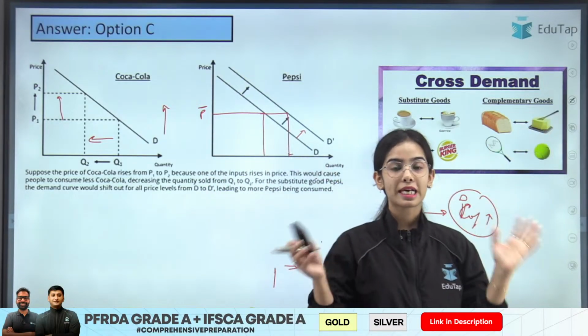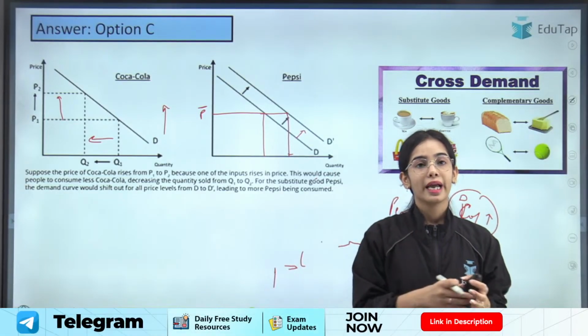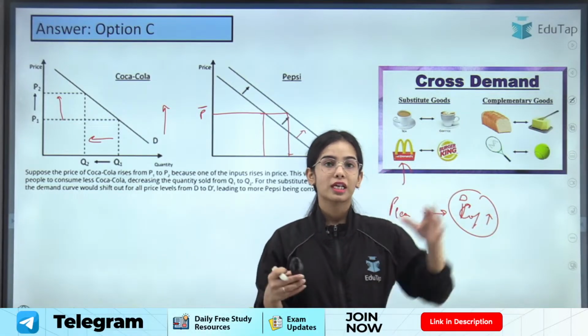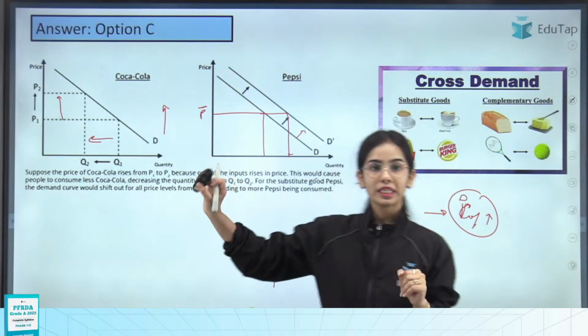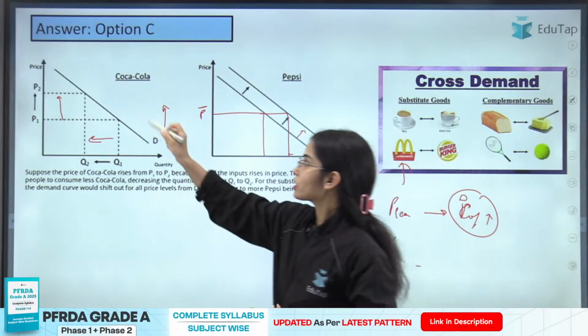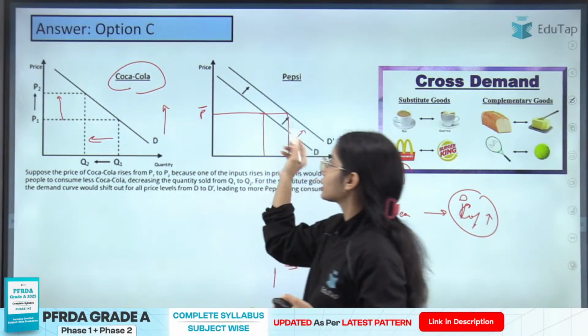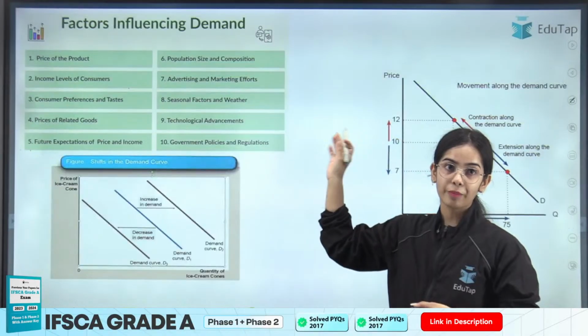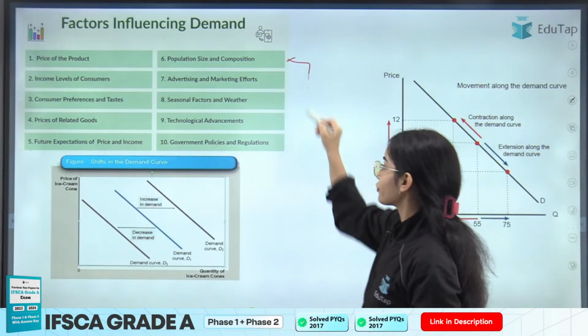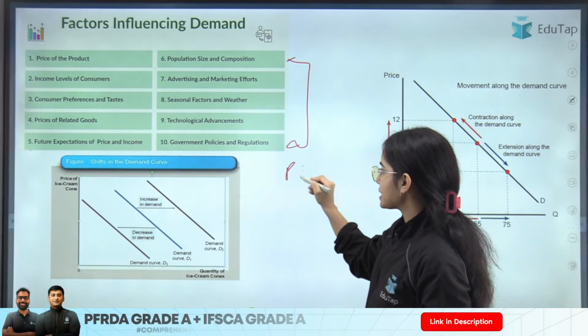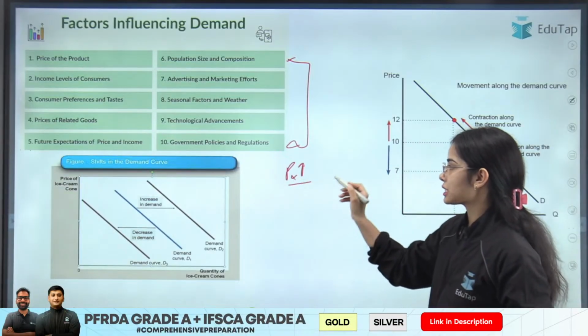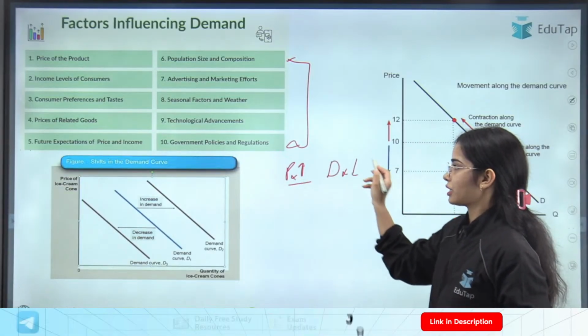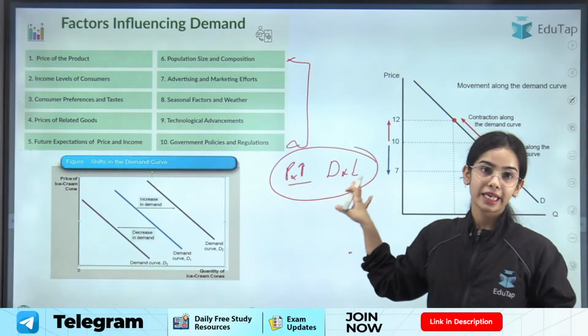Now there are complementary goods that are used together, like bread and butter and the pen and the ink. So they are the complementary goods. Now in the case of substitute goods, if the price of a commodity is increasing, the demand for the other commodity is going to increase. So here there are different factors that affect the demand of a good. If the price of X is increasing, the demand for X is going to decrease. So this is the relationship between price and demand.